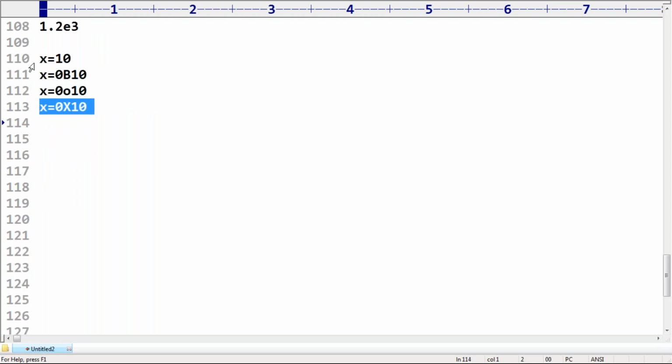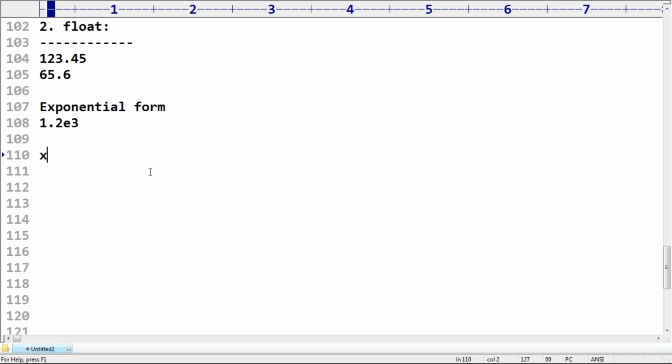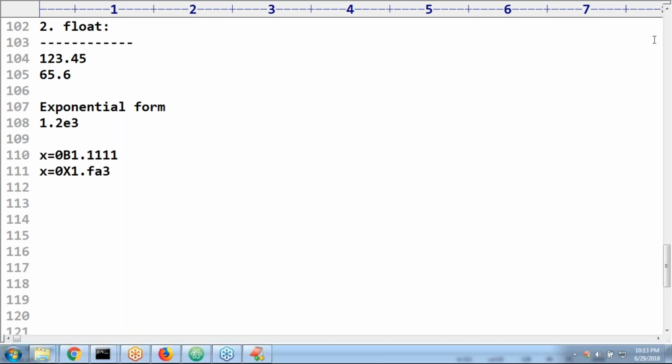Binary, octal, hexadecimal, like this. Integral values you can specify in 4 styles. Why don't you apply here also? Sir, x is equal to 0b 1.1111, x is equal to 0x 1.fac3, something like this. So are these things valid or not? Valid or not? Yes, these things are 100% invalid.